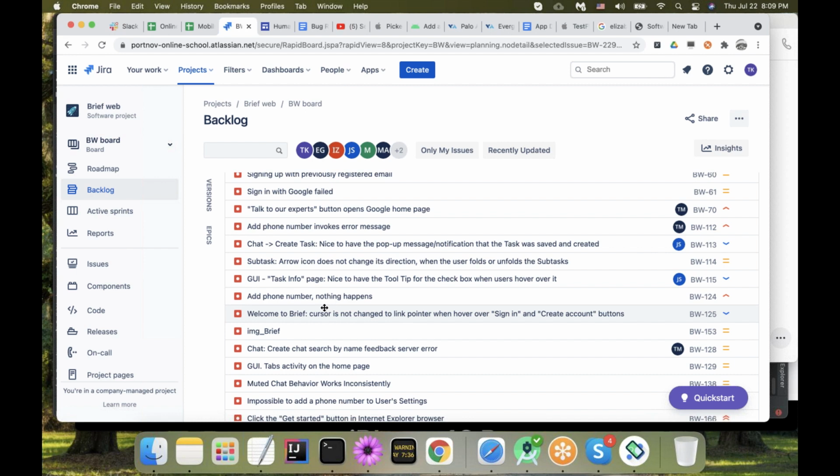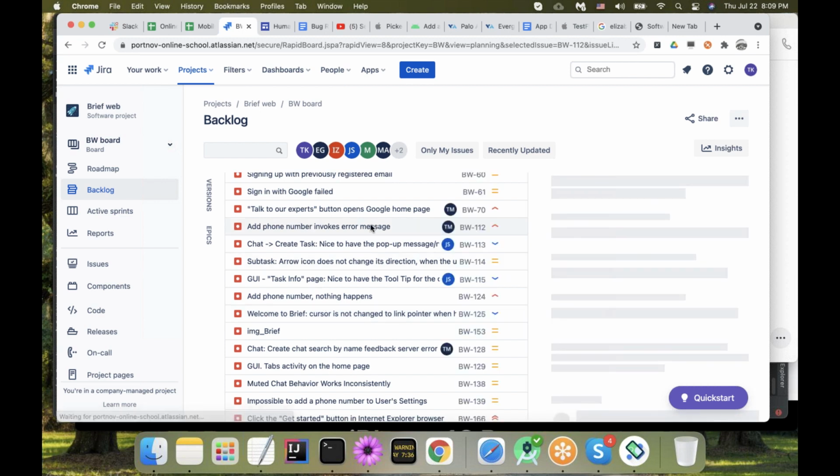And usually "nothing happens" is also a little bit broad. If you have "nothing happens," well, something was happening when you added the phone number. If you do not mind, let's quickly take a look at the actual results.